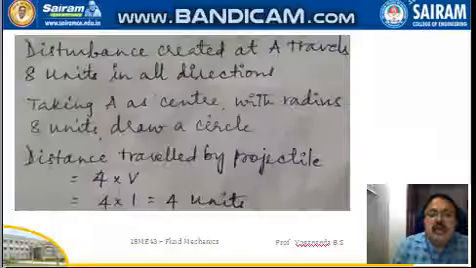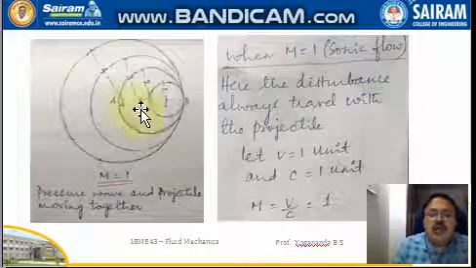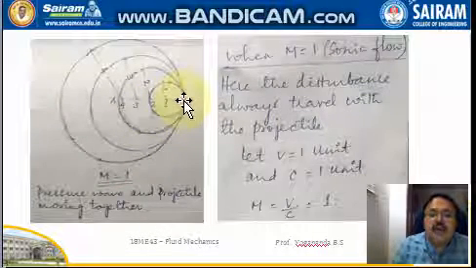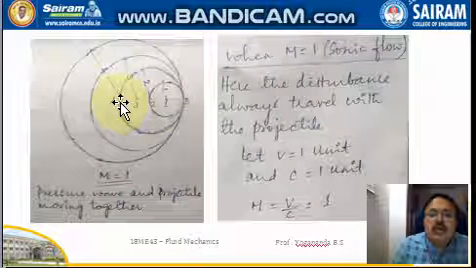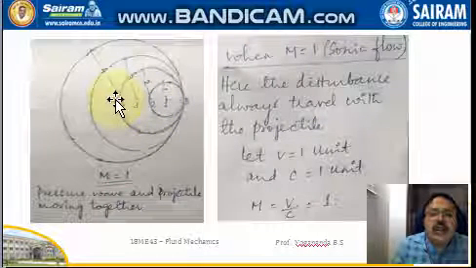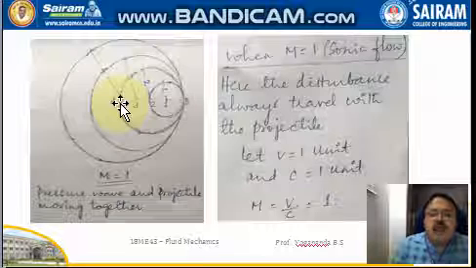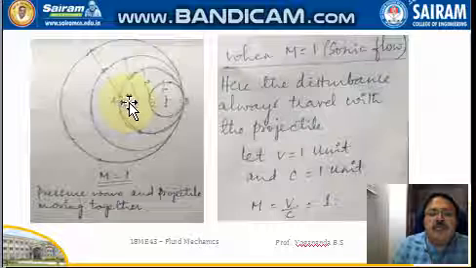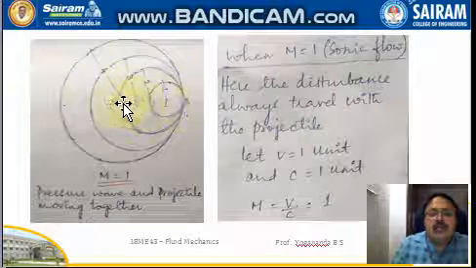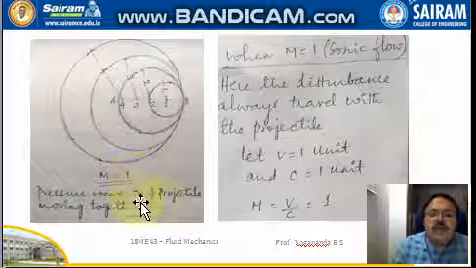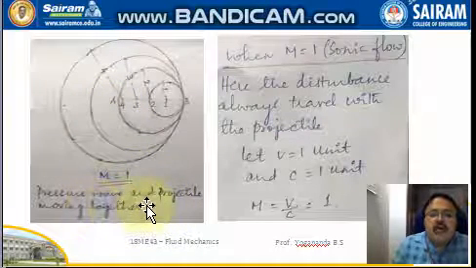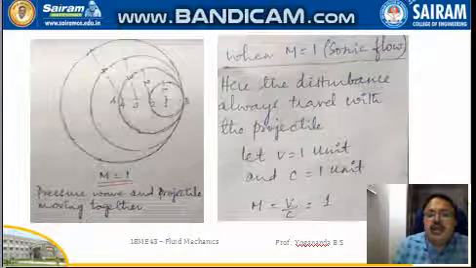But here, in the case of M equal to 1, the velocity of the projectile and the velocity of the sound wave are one and the same, so their destination points are also the same. If you take the second circle, here the velocity of the projectile and the velocity of the pressure wave are one and the same.